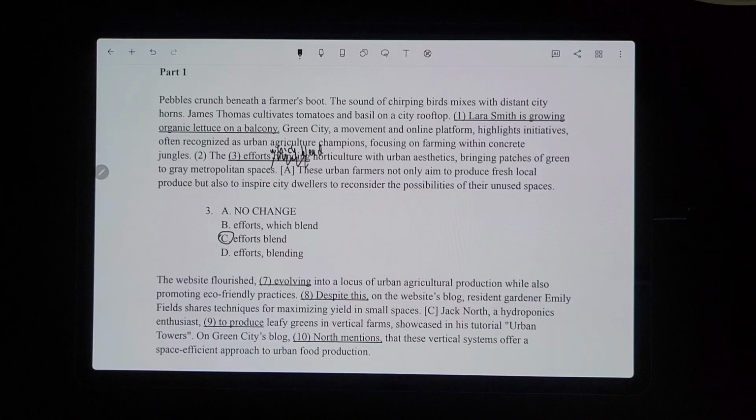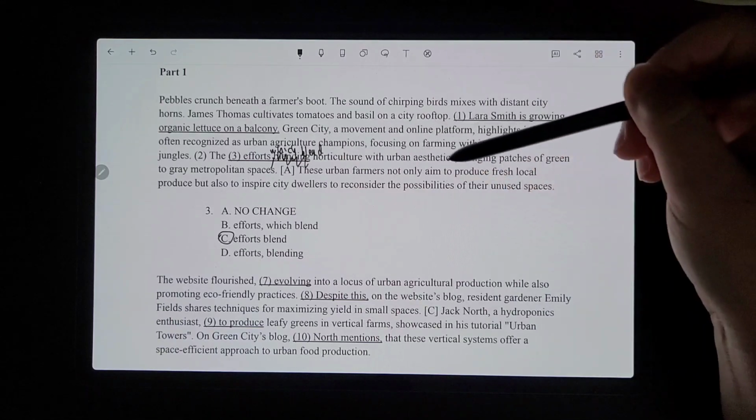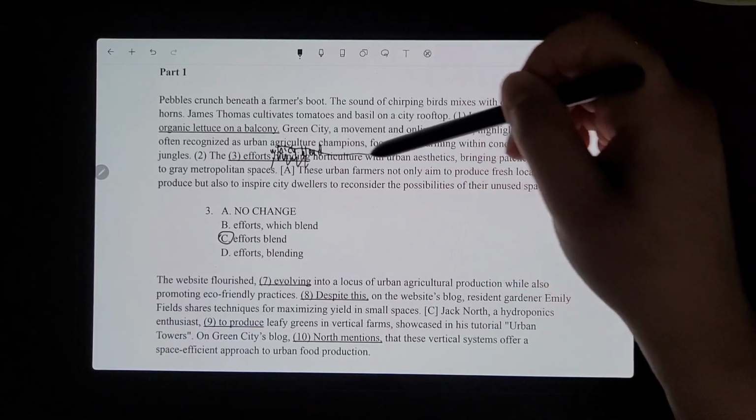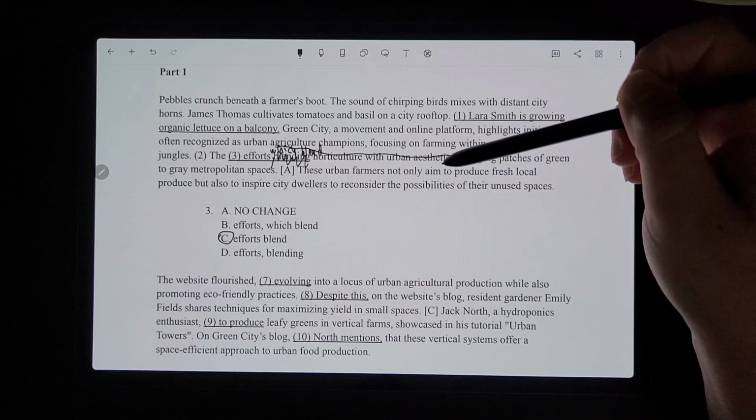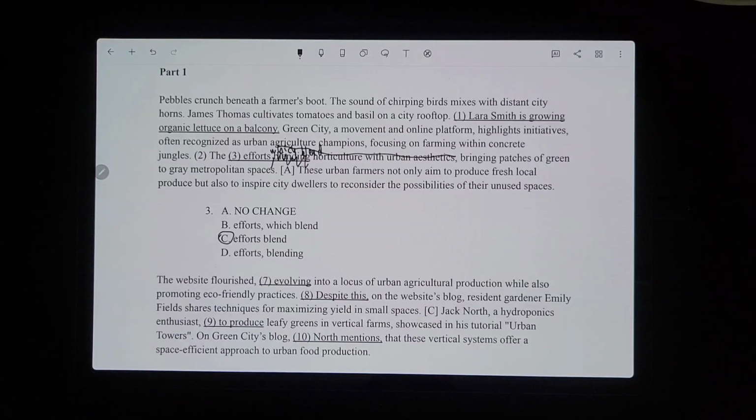Remember, we learned in the punctuation chapter that when you have commas around it, this has to be the non-essential clause that you could cross out and still form a sentence. If we do that, we don't have a complete sentence that makes sense. It would say the efforts bringing patches of green to gray metropolitan spaces, like you're waiting for them to continue. They haven't completed the thought. So it would have to be C.